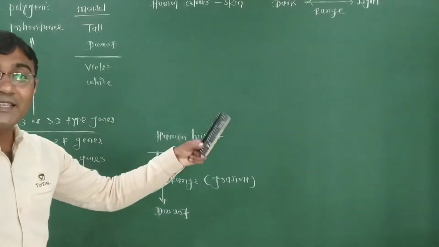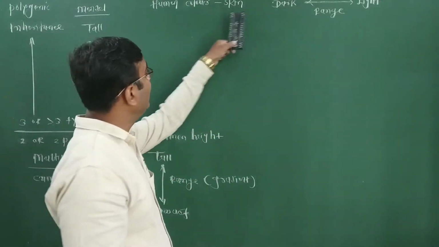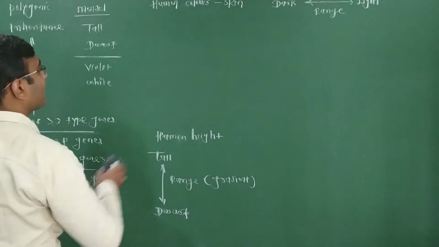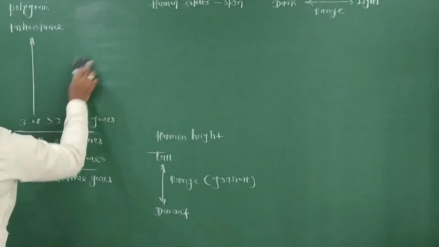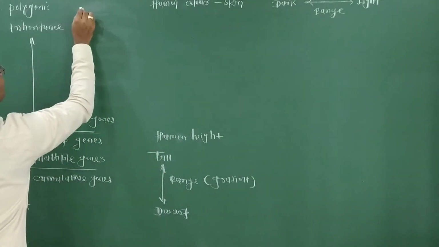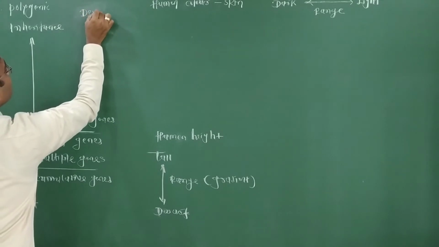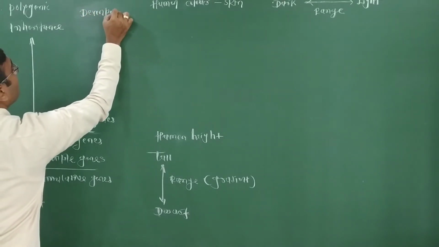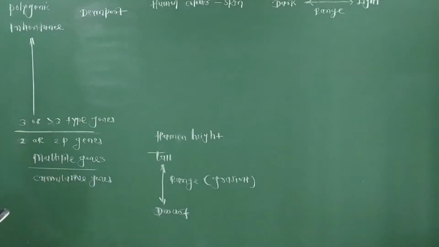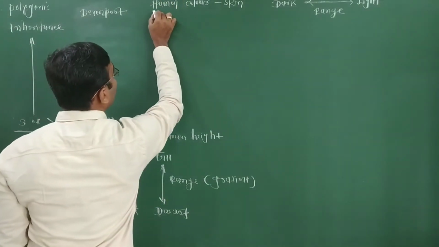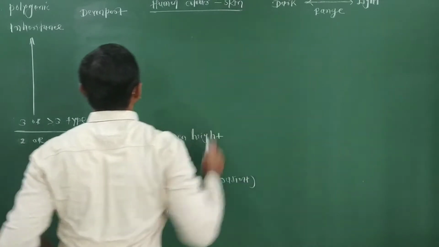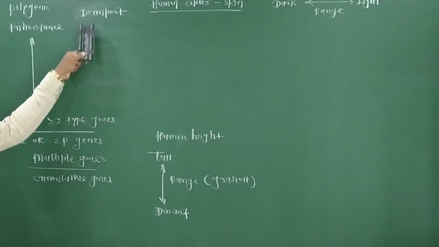A scientist, Davenport, studied human color of skin and explained polygenic inheritance. So now we learn polygenic inheritance by the example of human color of skin according to the study of Davenport.